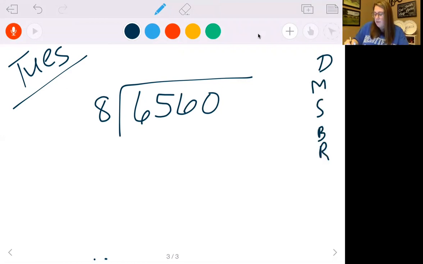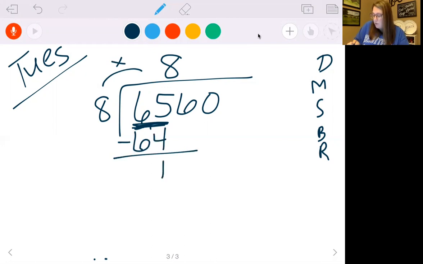So let's start with 8. It cannot go into 6, so let's look at 65. Let's think of a fact. 8 times what gives me something close to 65? 8 and 8, I fell on the floor. 8 times 8 is 64. So it can go in 8 times. That's my division. Now I multiply those two outside numbers. 8 times 8 is 64.